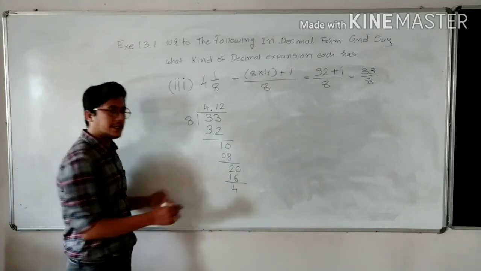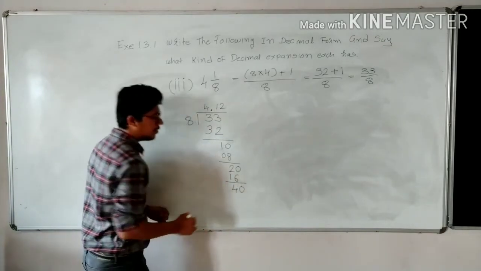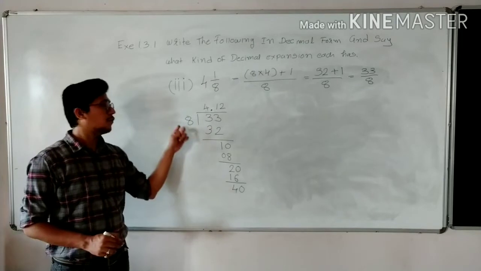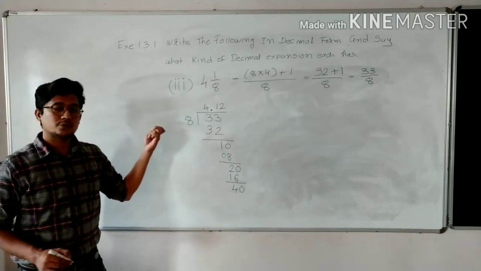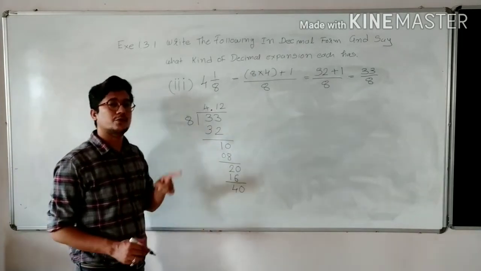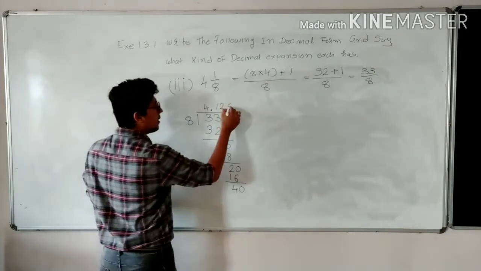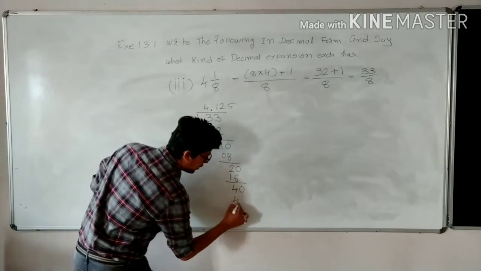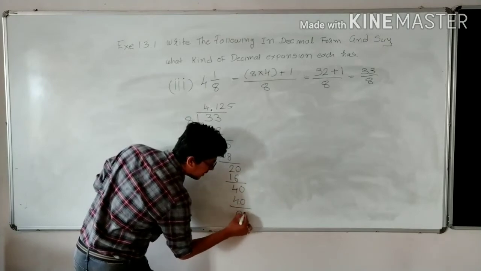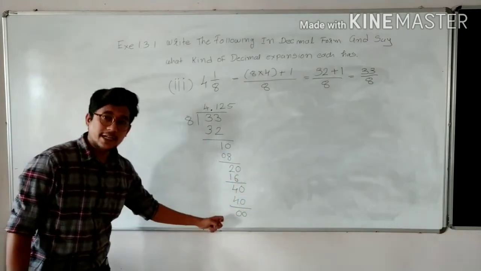Again 4 is less than 8, put 0 here. Now 40, follow the table of 8. 8 ones are 8, 8 twos are 16, 8 threes are 24, 8 fours are 32, 8 fives are 40. So 8 fives are 40. Remainder gets 0.